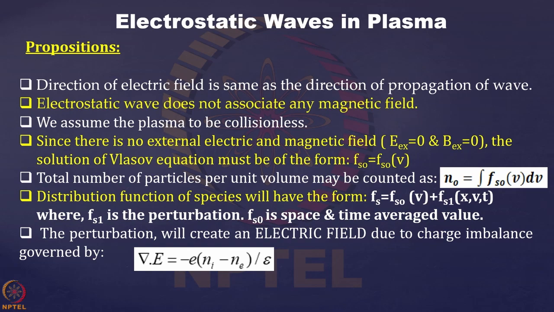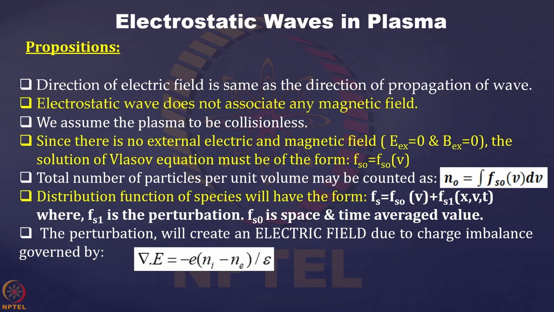In our early classes we have already learned that for electromagnetic waves plasma acts as a refracting medium, and we calculated the refractive index, which appeared in terms of the plasma oscillation frequency, and we studied when the waves will propagate and when they will not propagate.